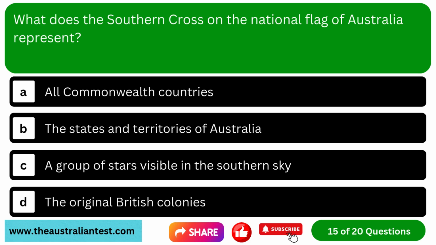Question 15. What does the Southern Cross on the national flag of Australia represent? Option A, all Commonwealth countries. Option B, the states and territories of Australia. Option C, a group of stars visible in the southern sky. Option D, the original British colonies.